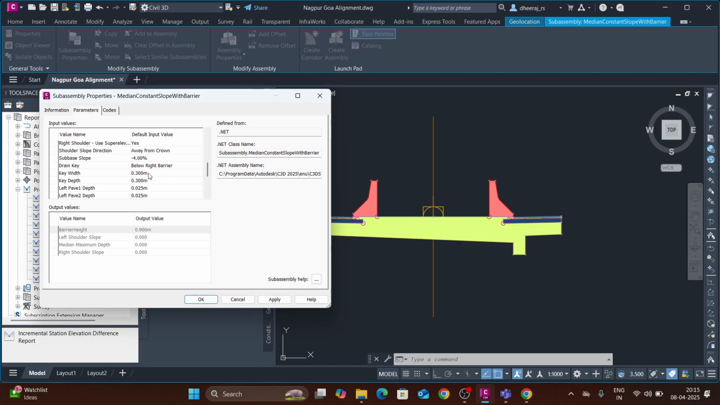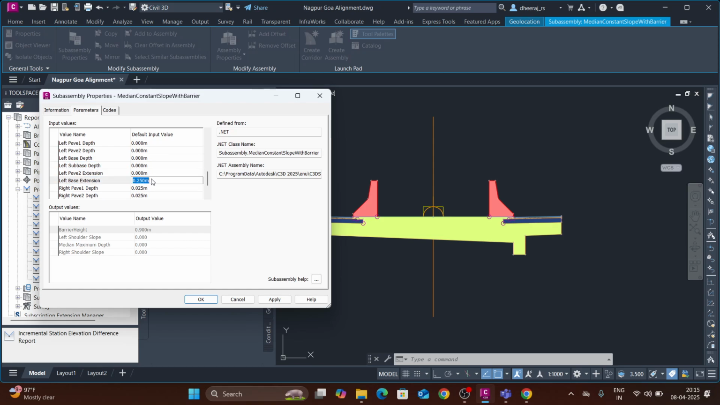Then I will remove the key, right? Key is not needed. That's why I'm removing the key, making all values related to the key 0. Now the pavement also is not needed in the median. That also I will make 0. Only the median filling will be there, right?